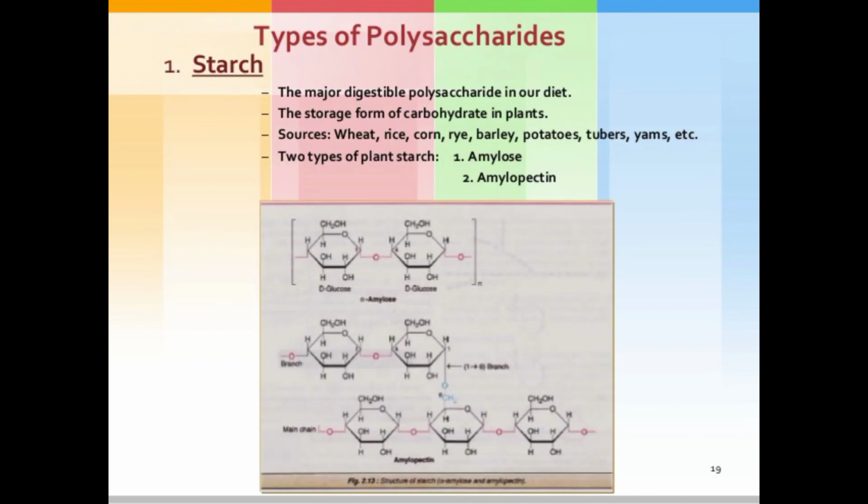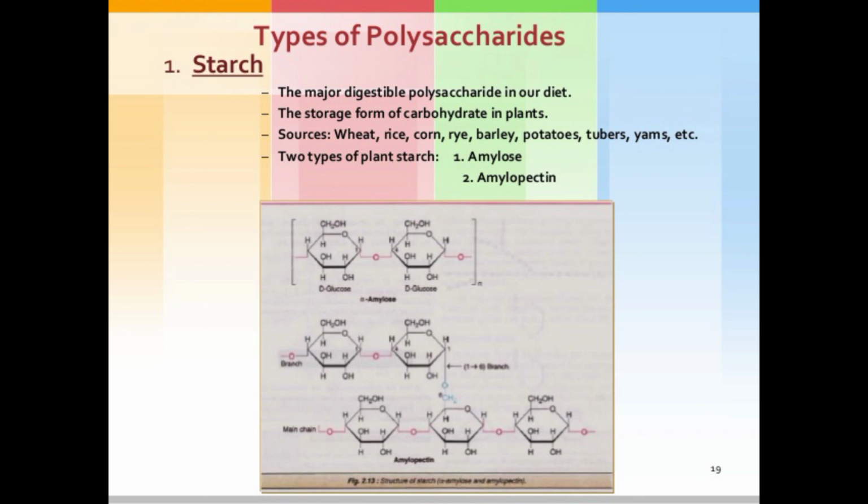Then types of polysaccharide. Starch is the major digestible polysaccharide in our diet, the storage form of carbohydrate in plant sources: wheat, rice, corn, rye, barley, potato, tubers, yams, etc. That is the source of starch. There are two types of plant starch: the first is amylose and the second is amylopectin.